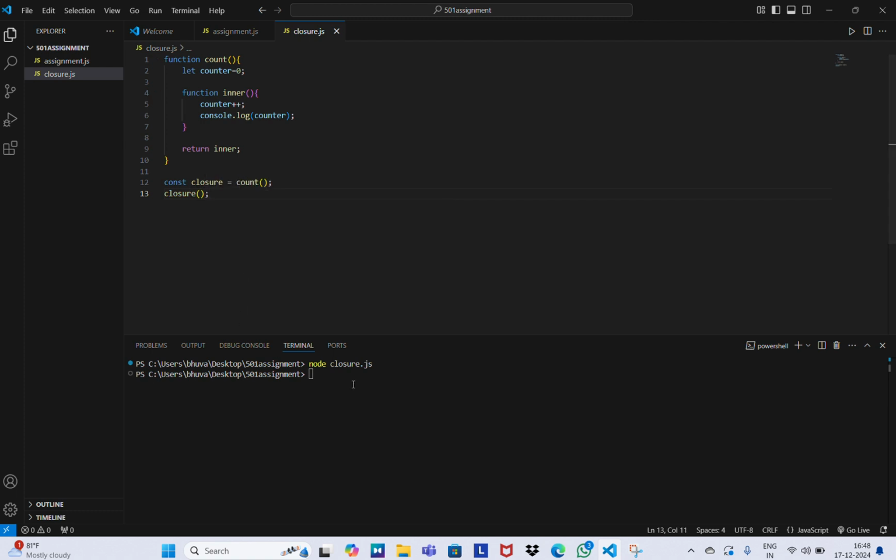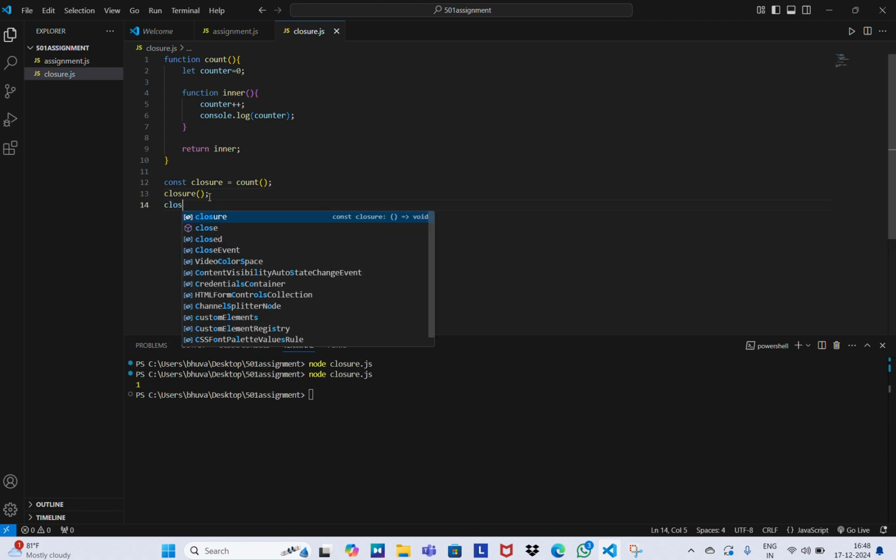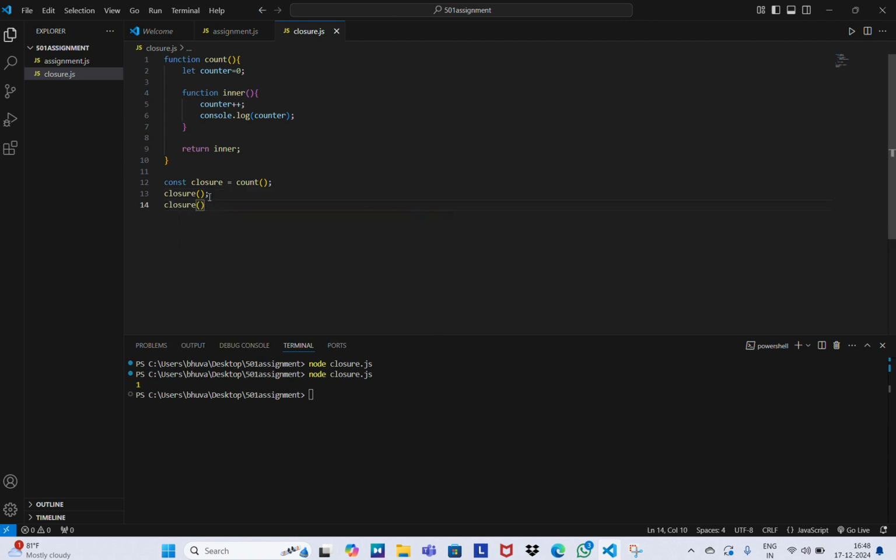I think this will work. Node closure.js. Yeah, the closure value is 1, and if we call this again, the value will be incremented once again, and now I think I'll get values 1 and 2 both. Yeah, it's working. This is about the closure.